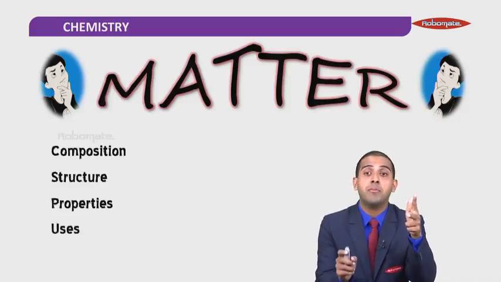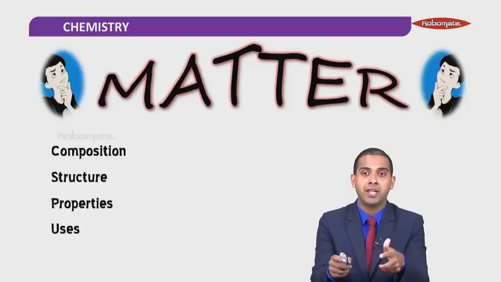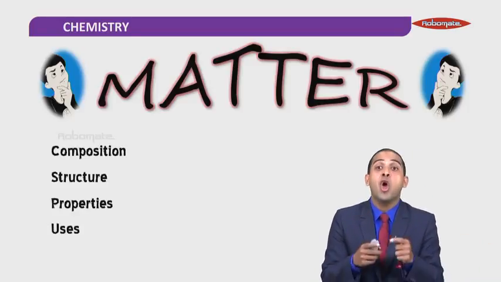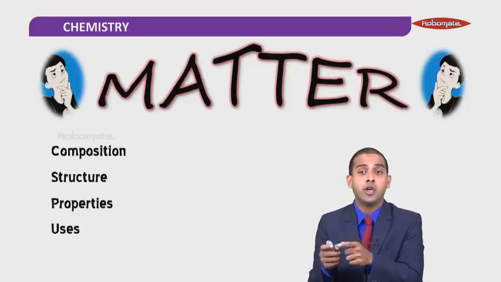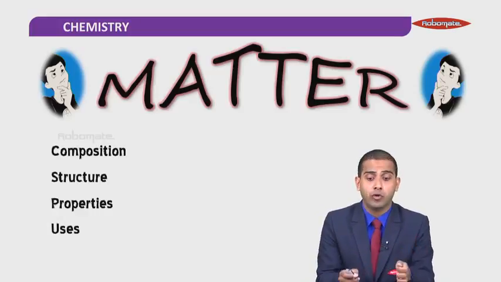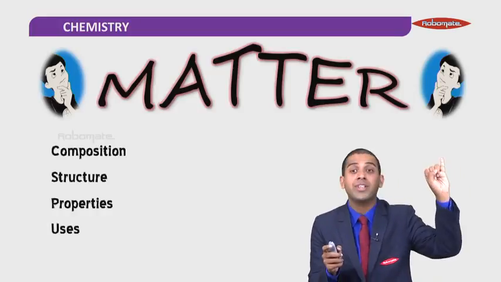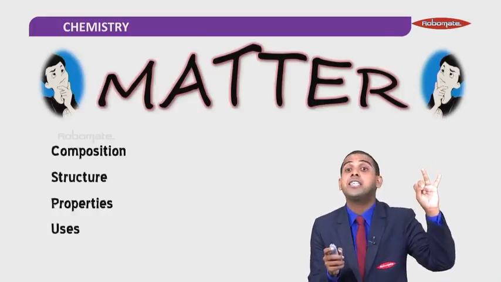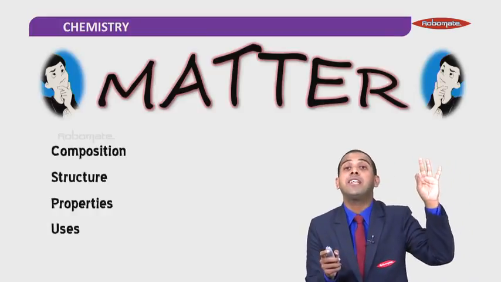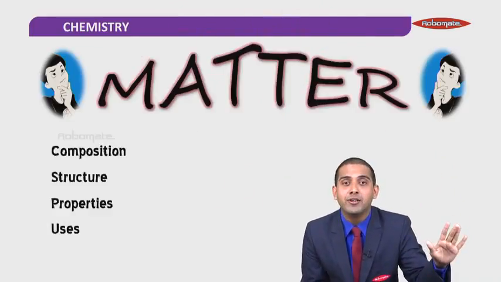Okay, whatever the matter is, we now know. Now where can I use this matter? Can I use it in the pharmaceutical industry, or in the metallurgical industry, or should I use it in cosmetics and all that stuff? Okay, so what is chemistry? Chemistry is nothing but a study of composition, a study of structure, a study of properties, and finally the uses of matter.